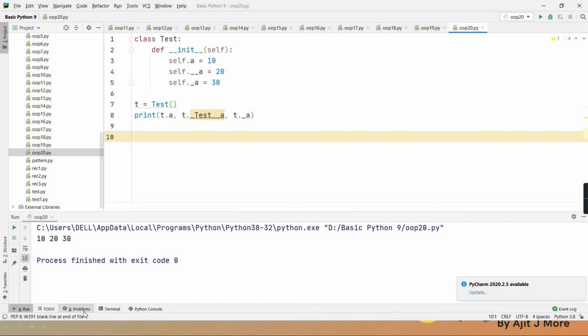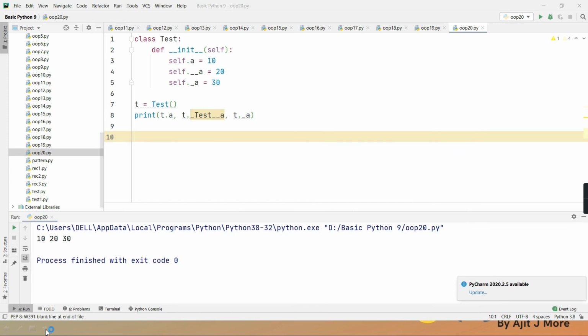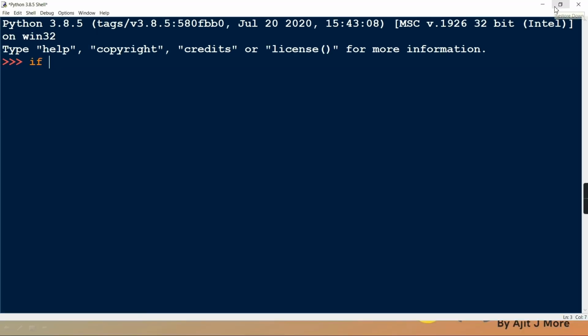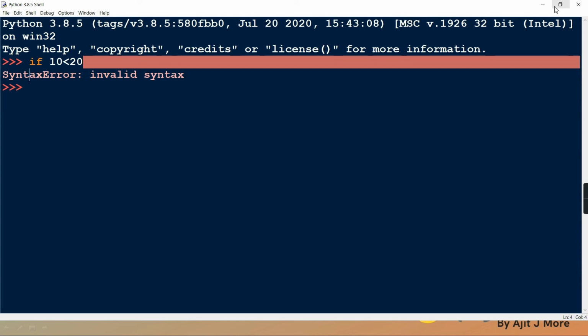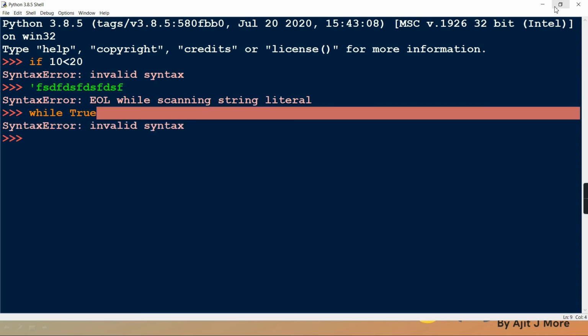Clear? Now, IDLE is very easy to show these things. Right? Like you are writing if 10 less than 20 and you forgot to write the colon. Directly you pressed enter. Syntax error because it is not following the grammar rule. You are creating a multi-line string. So three quotes is okay, but if you write a single quote and then you continue on the next line, it's a syntax error because you are not following the grammar. Getting no? So many places, like while True you are writing and you forgot to write the colon. It's a syntax error.